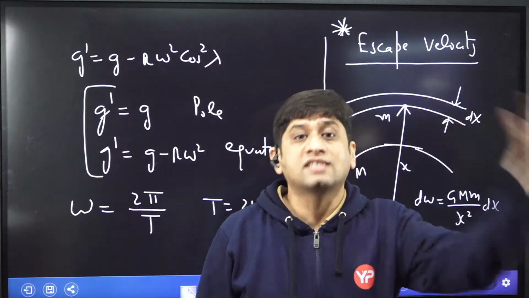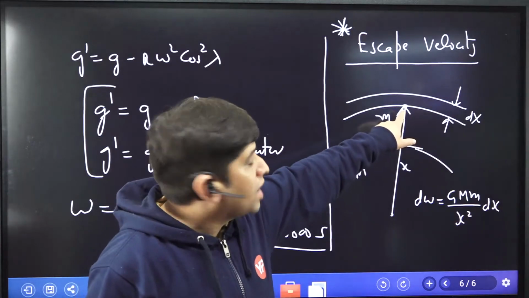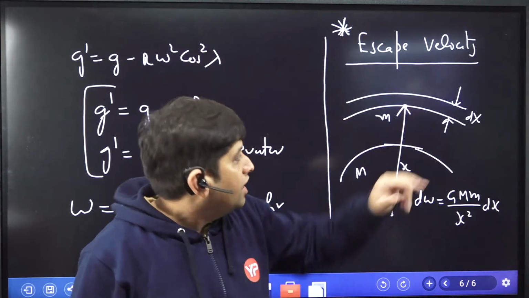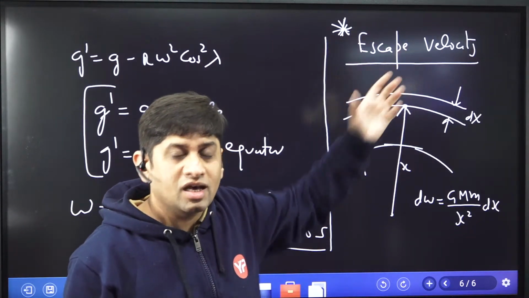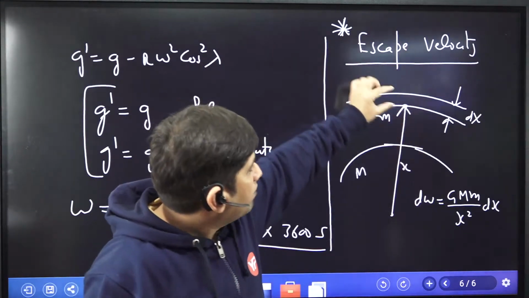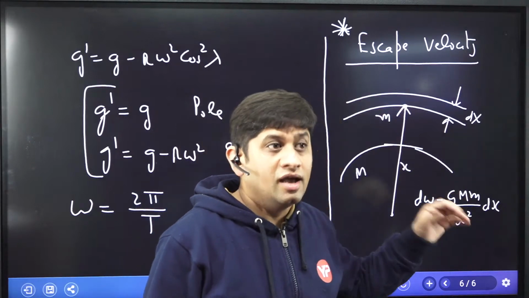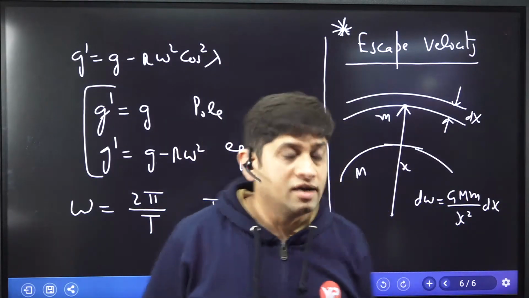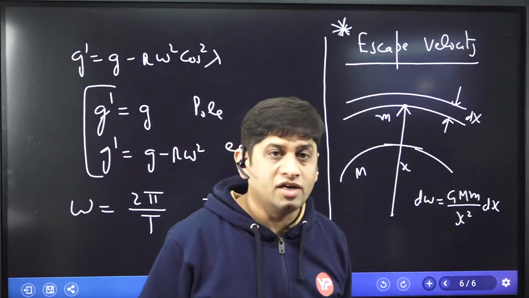Because when we are saying escape, then we need to escape the gravitational pull of earth. So if I give you a body of mass small m, and this mass is to escape the gravitational pull of earth, I'm taking the integration concept. Let's say the gravitational pull at this point is GMm by x square, and the small work done to move it by small distance dx is GMm by x square into dx.